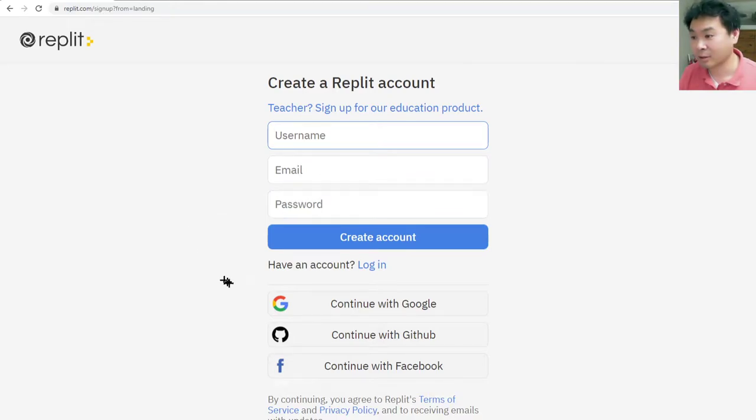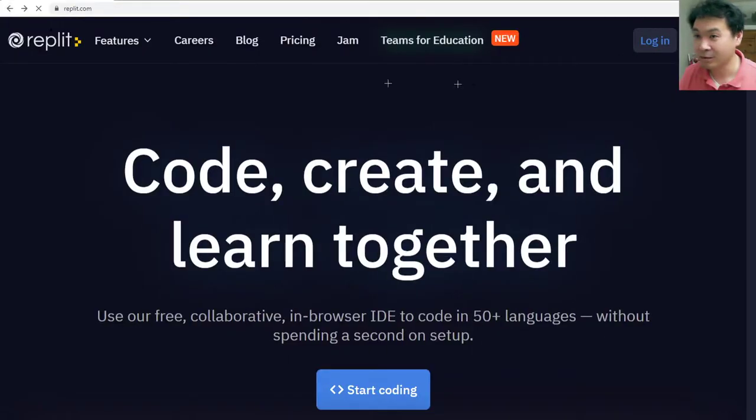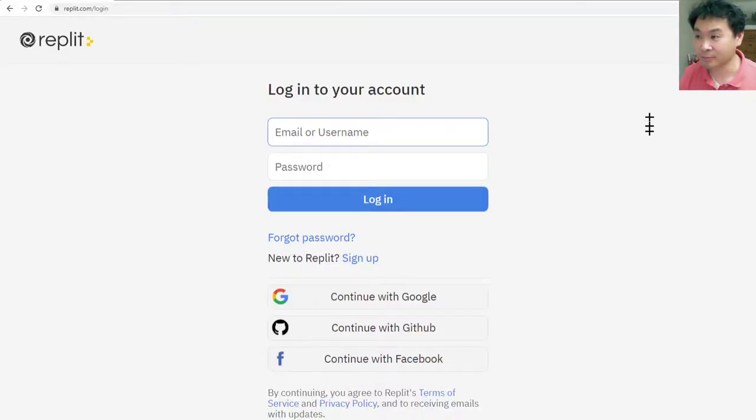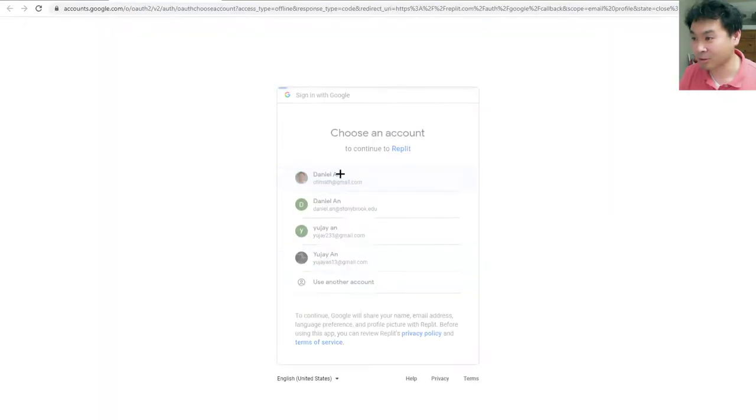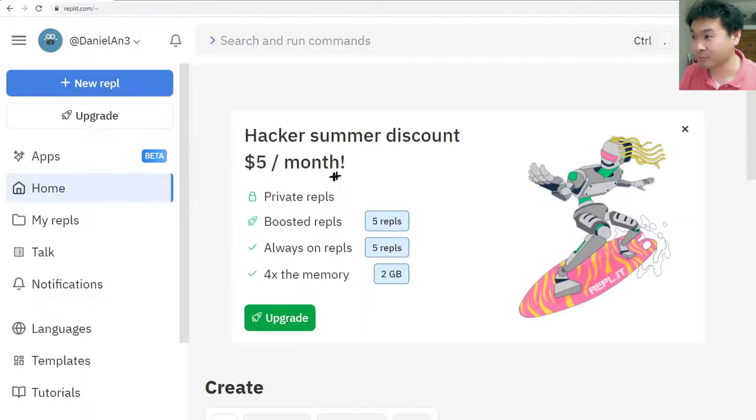And then I just continue with Google because I have my Gmail address. We can also sign in. Okay, so once you sign in, if you need some time, stop the video and sign in. Then you can go back and click login, and I'm going to use Google because that's what I have.